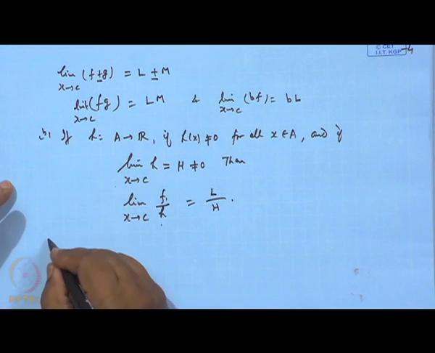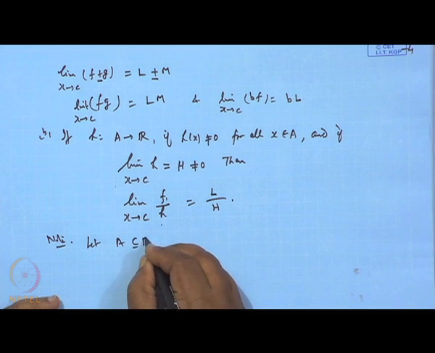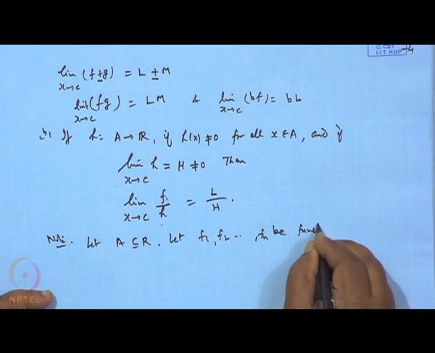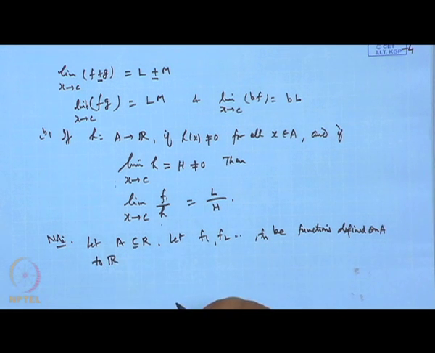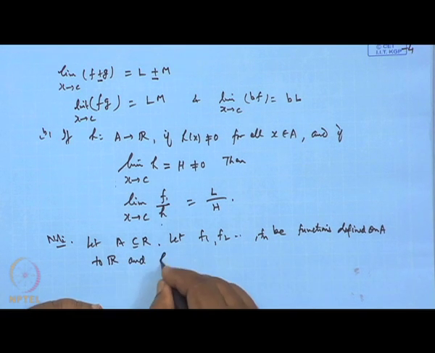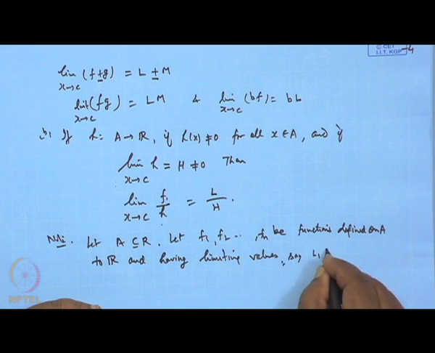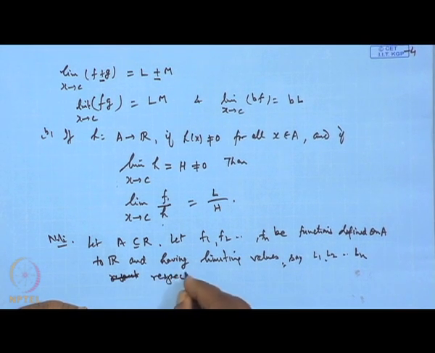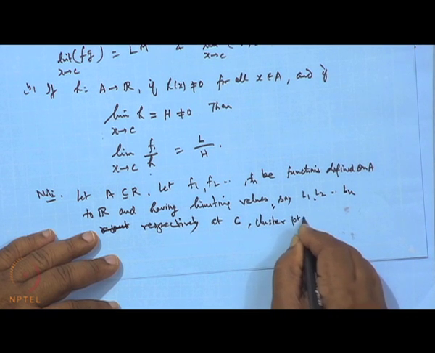Another note. Suppose there are these functions f1, f2, up to fn defined on A to R, and let c be a cluster point of A, and having limiting values L1, L2, up to Ln respectively at the point c.